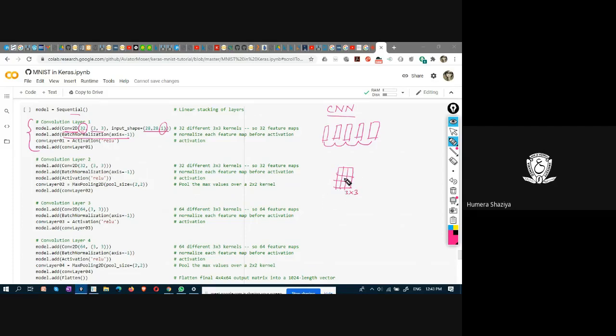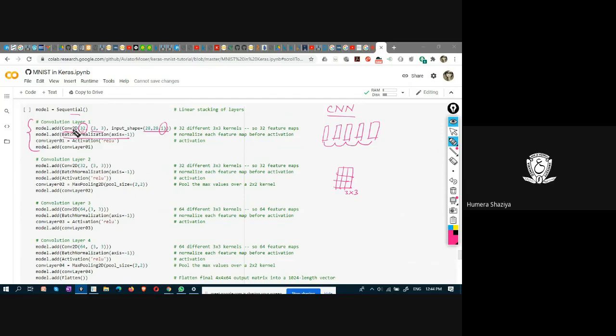So for the 3 by 3 kernel, these weights are initially initialized with some random values. Later, the values are updated as the model learns through backpropagation.